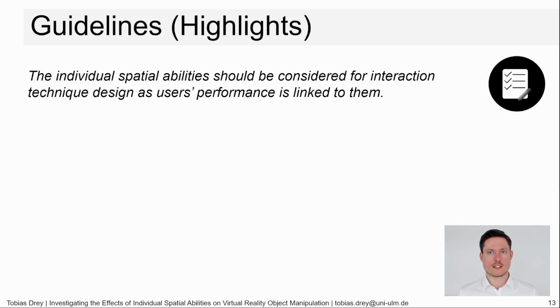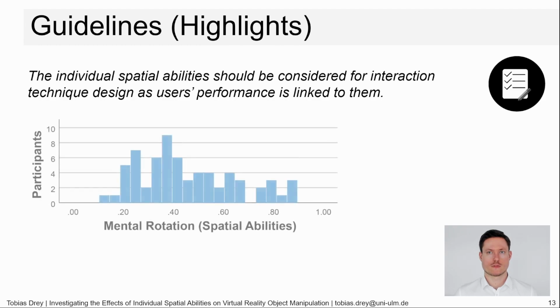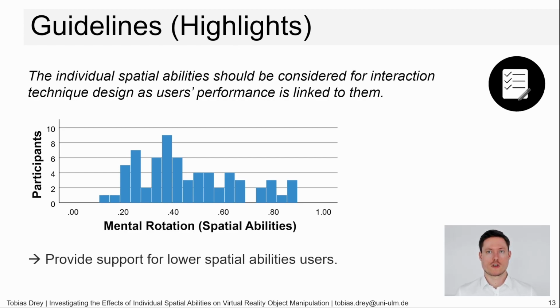The first guideline states our main finding. The individual spatial abilities should be considered for interaction technique design as users' performance is linked to them. Despite this being seldom done in the past, our finding indicates that this should be done in the future. To emphasize this, I want to show the histogram of our participants' spatial abilities again. You can see how widespread they are. Therefore, we encourage developers to provide support for users with lower spatial abilities.